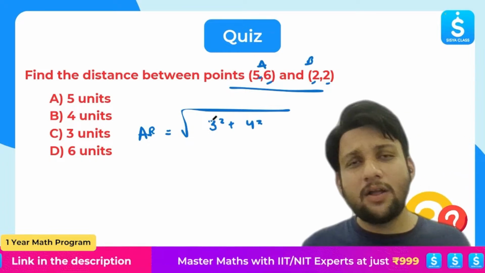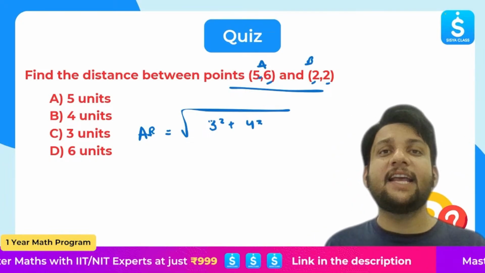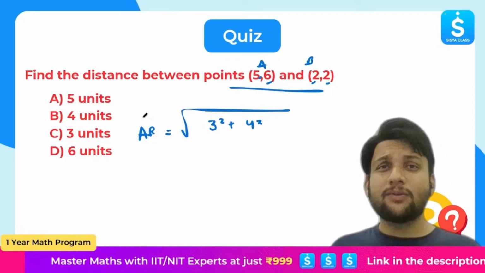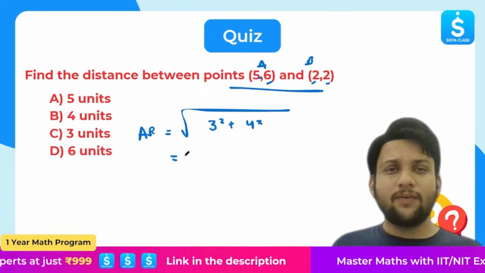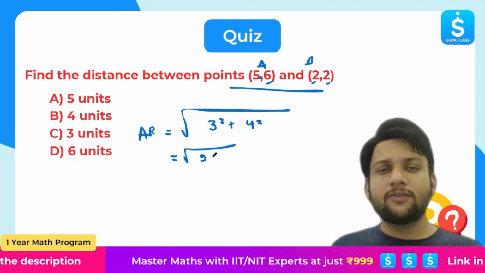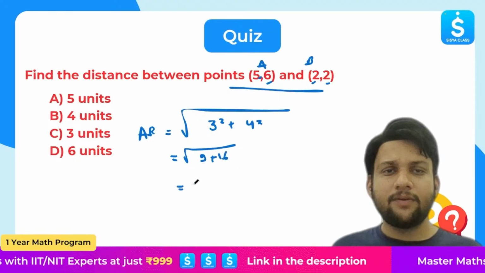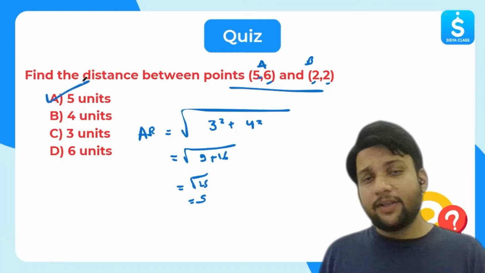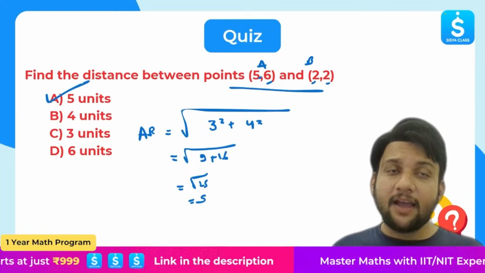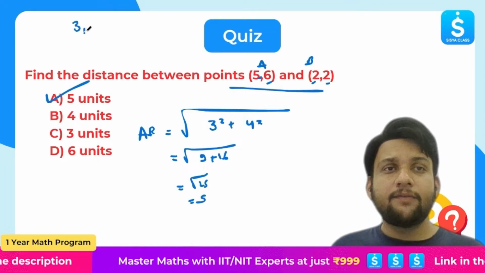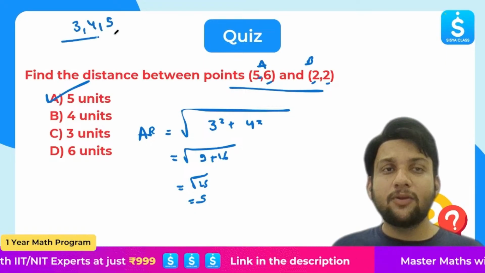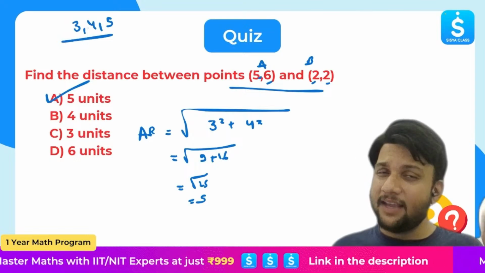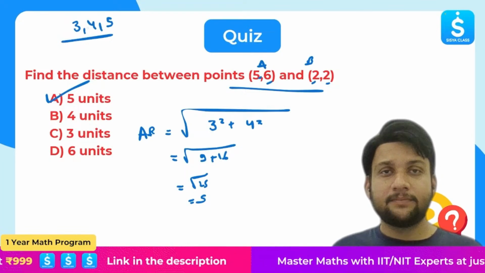We don't have to write out the formula all the time. But of course, if you're writing an examination, you have to provide the formulas because you will get marks for it. But if this is an MCQ question, we'll just do it directly. Now, 3 square is 9. Plus 4 square is 16. We will get square root of 25, which is nothing but 5 units. So the correct option is option A. Now, dear students, you understood this. But always remember that 3, 4, and 5 are Pythagorean triplets. You will utilize these Pythagorean triplets all the way throughout this chapter. Great.